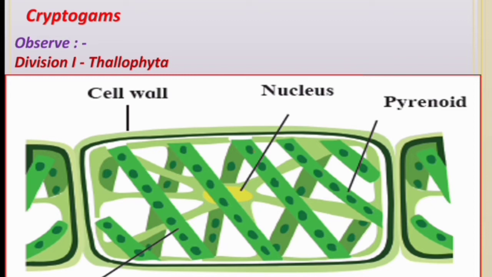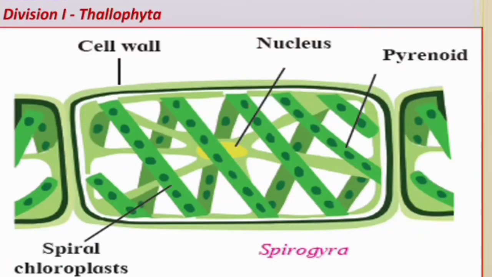This plant is known as Spirogyra. This is Spirogyra. Division first, Thallophyta. These plants grow mainly in water. This group of plants which do not have specific parts like root, stem, leaves, flowers, but are autotrophic due to the presence of chlorophyll is called algae.